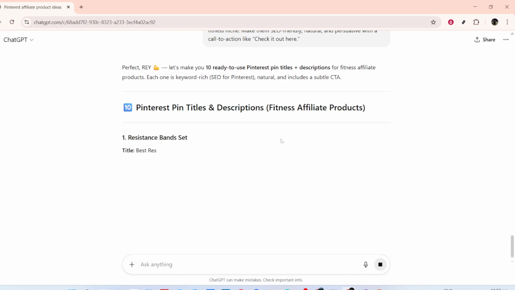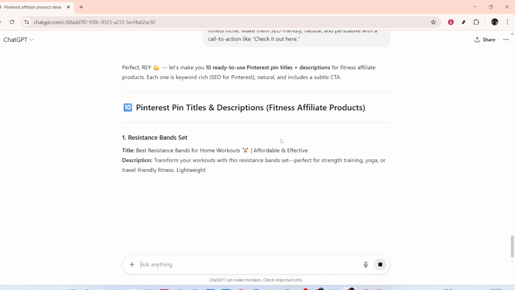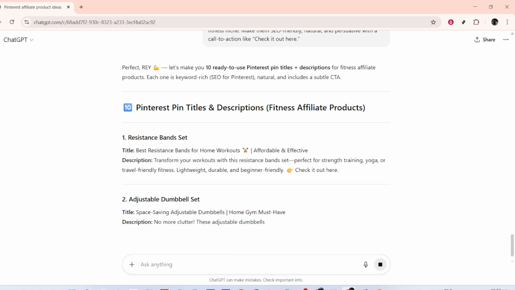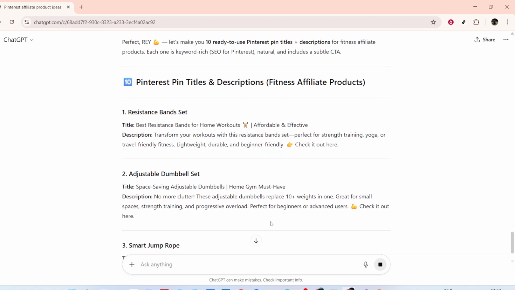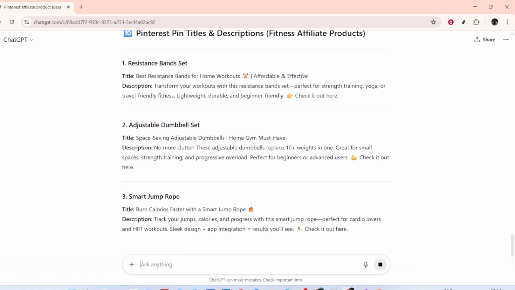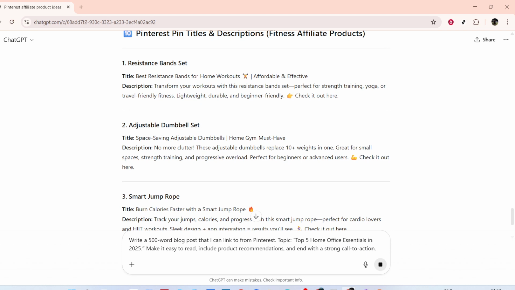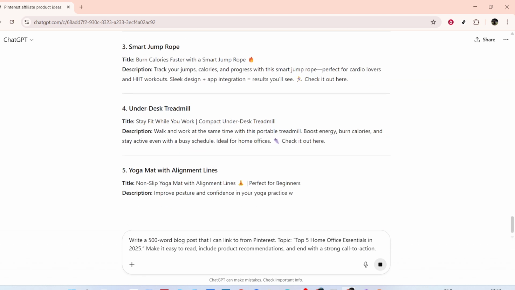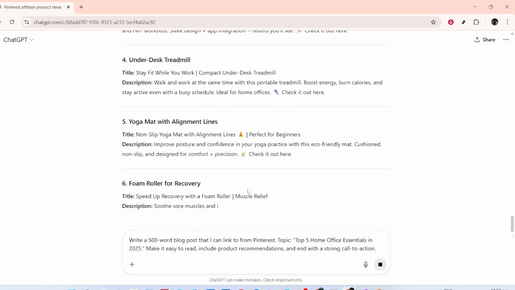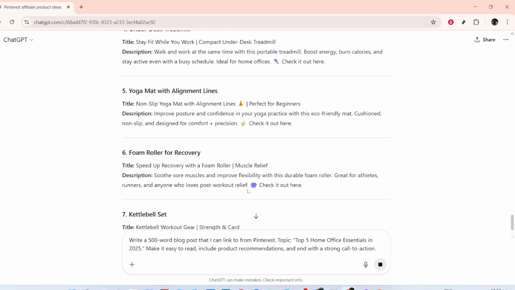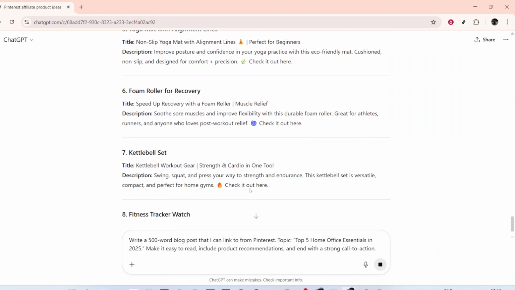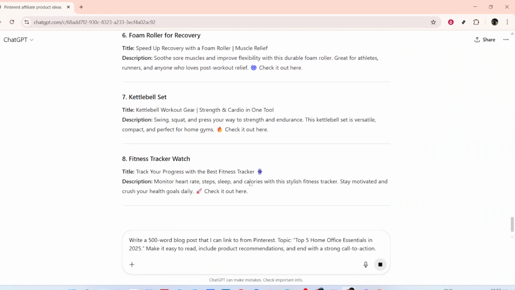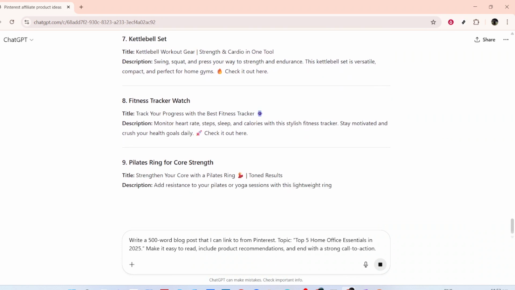With the groundwork laid, directing traffic to a blog post or landing page comes next. For this, ask ChatGPT to craft a 500-word blog post on a topic like Top 5 Home Office Essentials in 2025. Keep the content easy to read and include thoughtful product recommendations. The post should naturally conclude with a robust call to action, inviting readers to learn more or make a purchase.